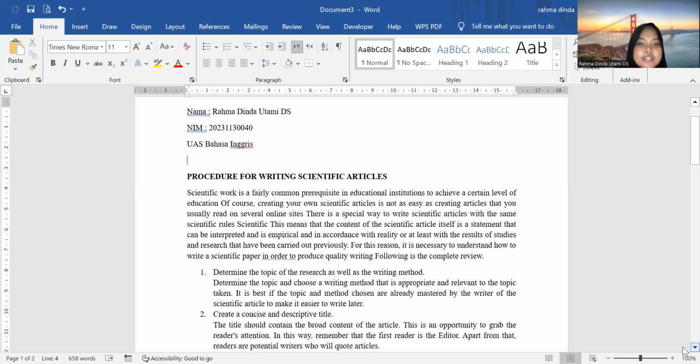This means that the content of the scientific article itself is a statement that can be interpreted and is empirical and in accordance with reality, or at least with the results of studies and research that have been carried out previously. For this reason, it is necessary to understand how to write a scientific paper in order to produce quality writing. Following is the complete review.